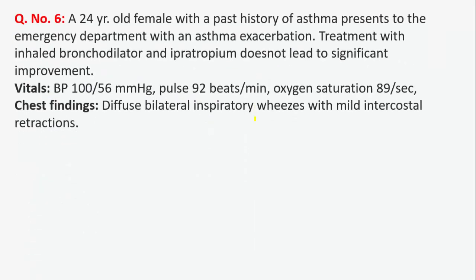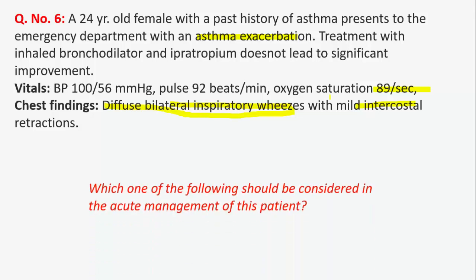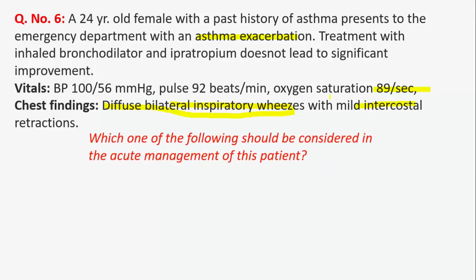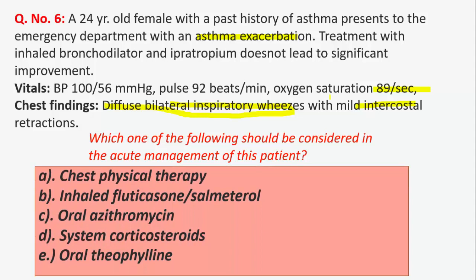So next question. A 25-year-old female with a past history of asthma presents to the emergency department with an asthma exacerbation. Treatment with inhaled bronchodilator and ipratropium does not lead to significant improvement. BP 100 by 56, pulse 92 beats per minute, oxygen saturation 89 percent. Chest findings are diffuse bilateral inspiratory wheezes with mild intercostal retractions. It means the patient has an acute attack of asthma. Which of the following should be considered in the acute management of this patient?